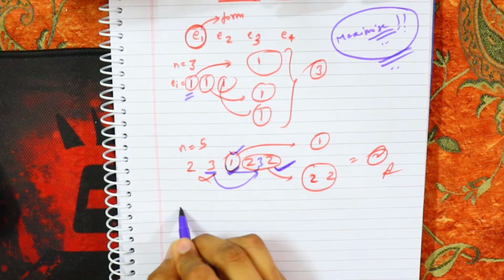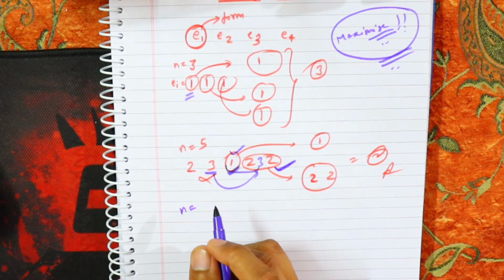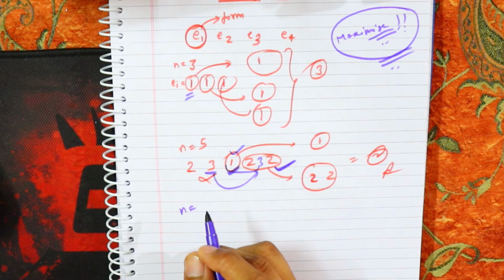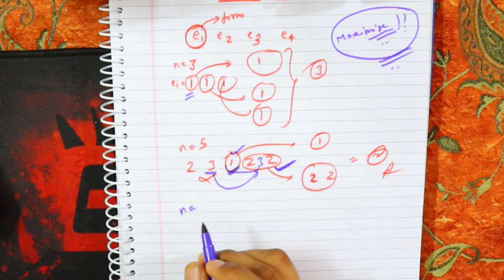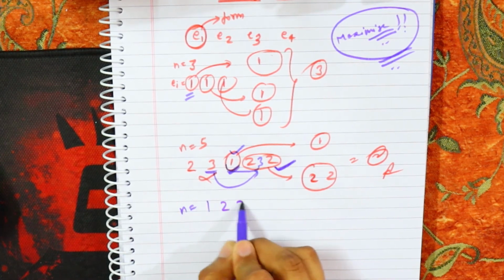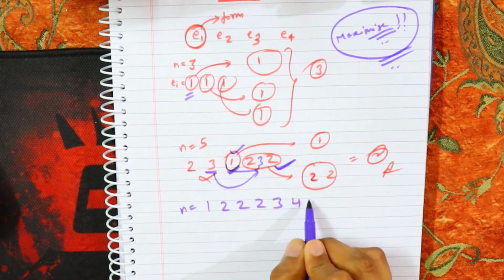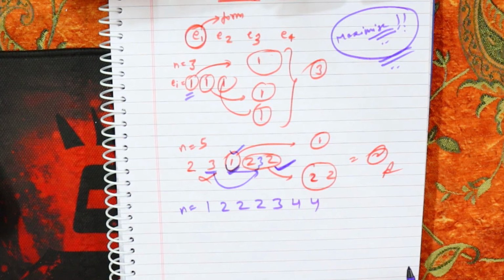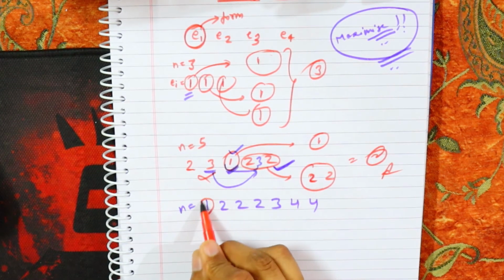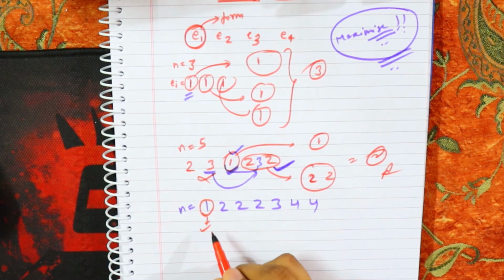For example, let's take a case of n with values like 1, 2, 2, 2, 3, 4, 4. What I will do is opt for this 1, and it makes a group. Okay, done.